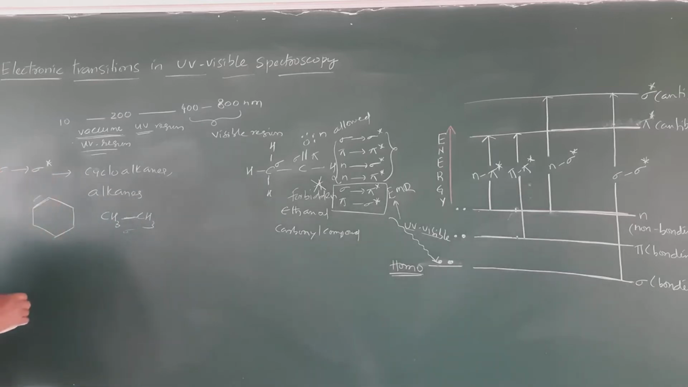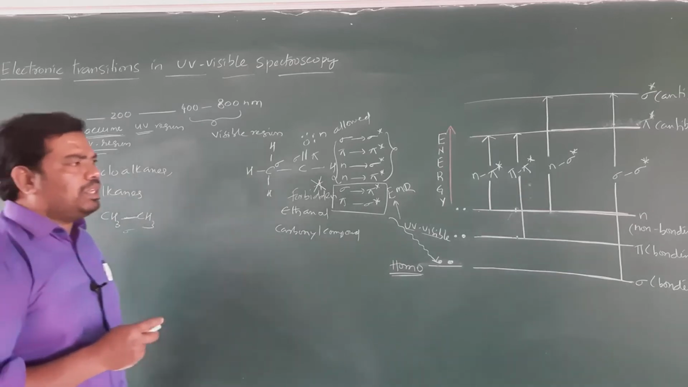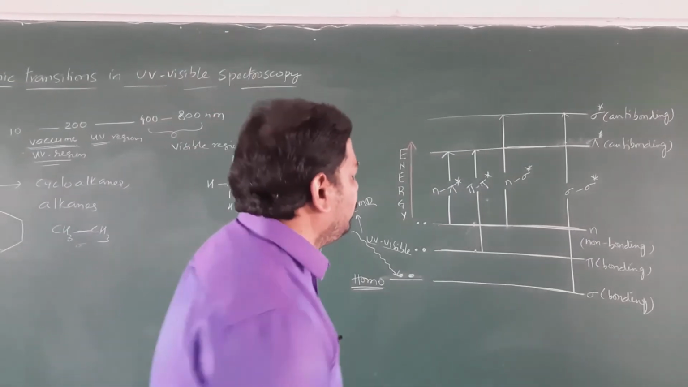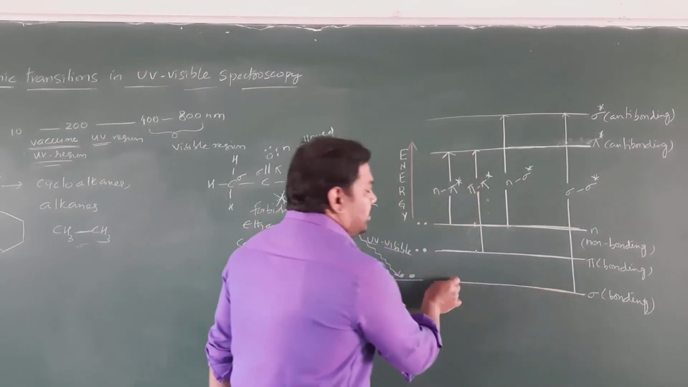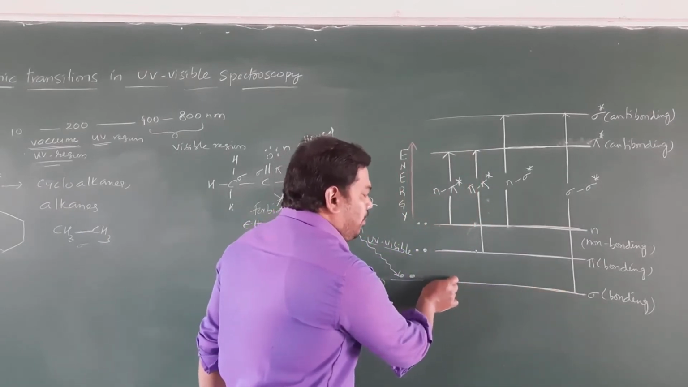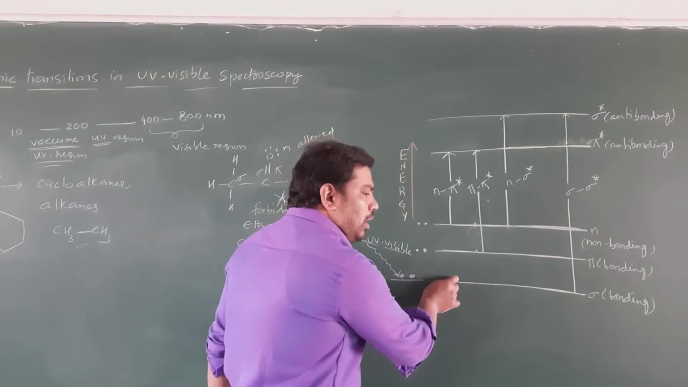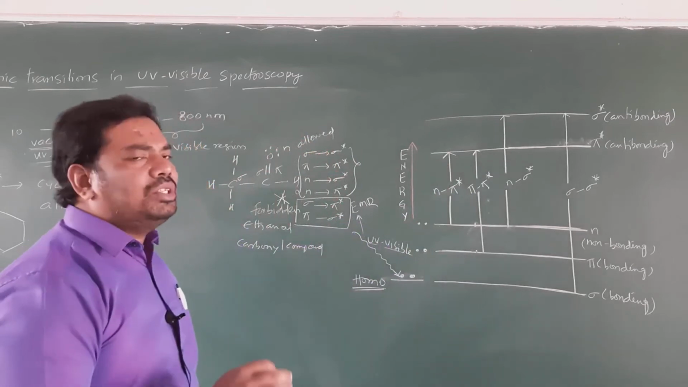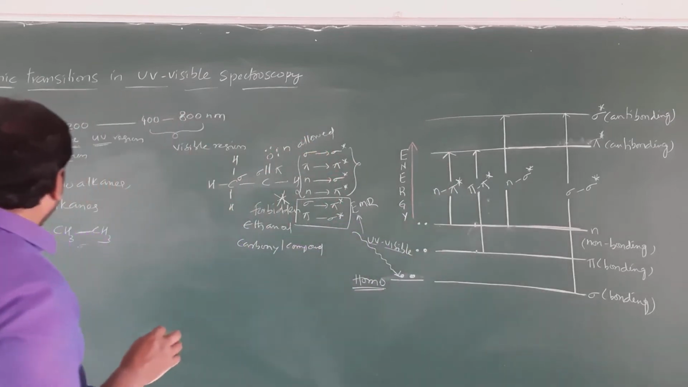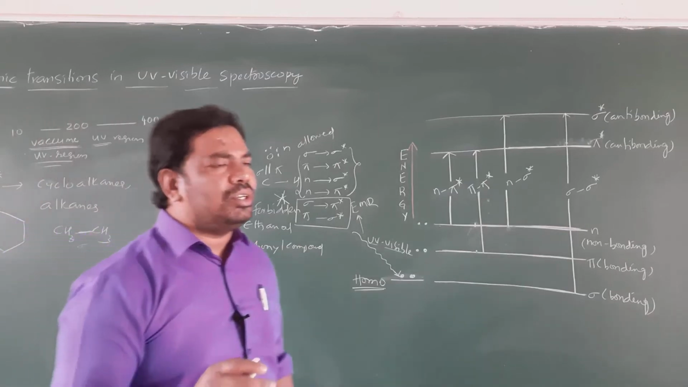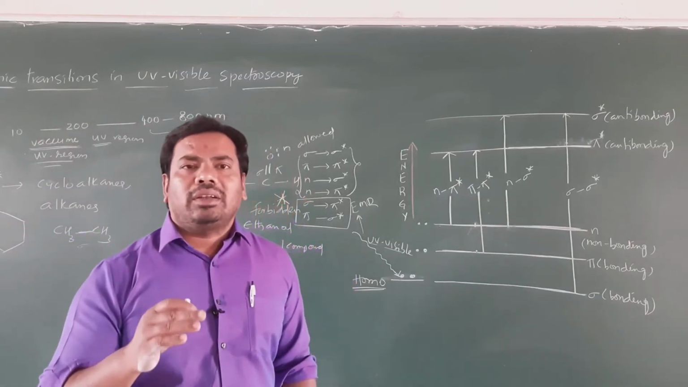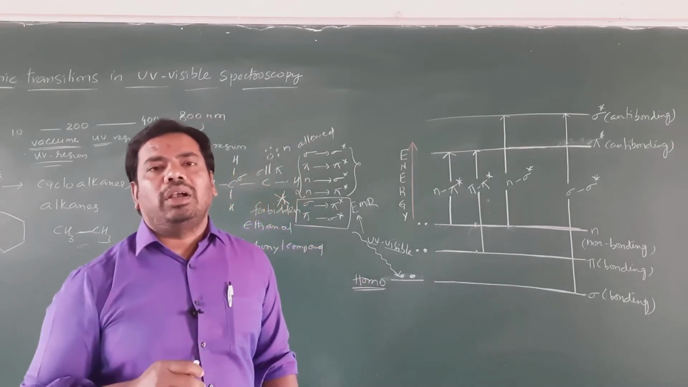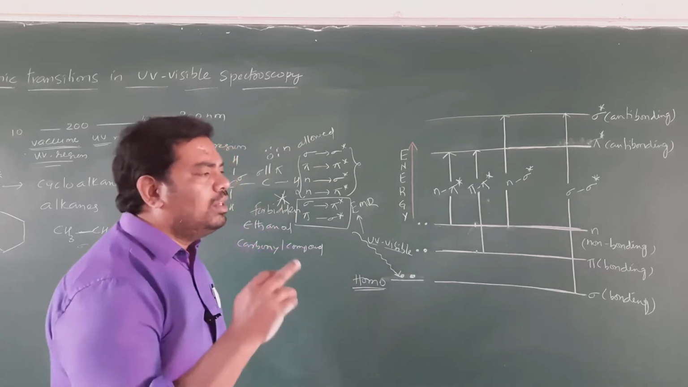So what is sigma to sigma star transition? Sigma to sigma star transition means the transition of a sigma electron from a sigma bonding molecular orbital to a sigma star anti-bonding molecular orbital. Is that clear, student? So what is sigma to sigma star transition? The transition of an electron from sigma bonding molecular orbital to sigma star anti-bonding molecular orbital is called sigma to sigma star transition.